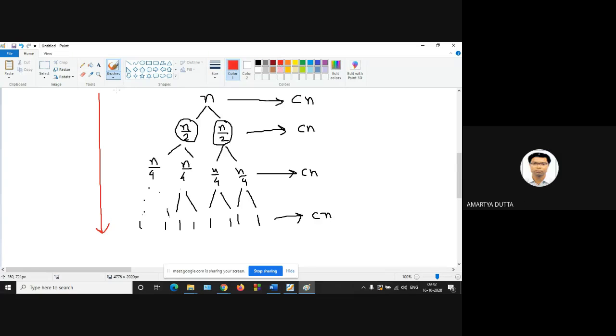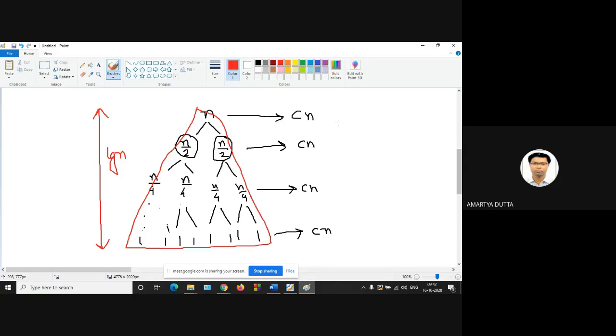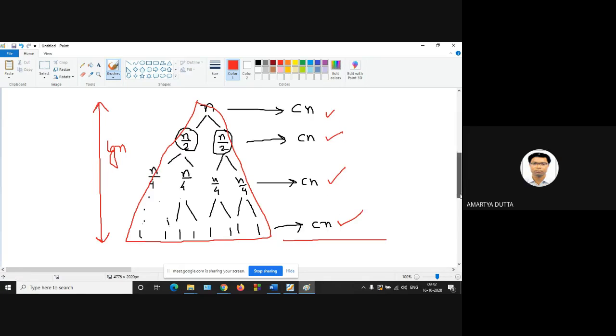Now the height of the binary tree, we will calculate in our upcoming classes. The height of the binary tree is lg n. If we imagine this as a triangle, at every step this is Cn, this is Cn, this is Cn, and finally Cn.